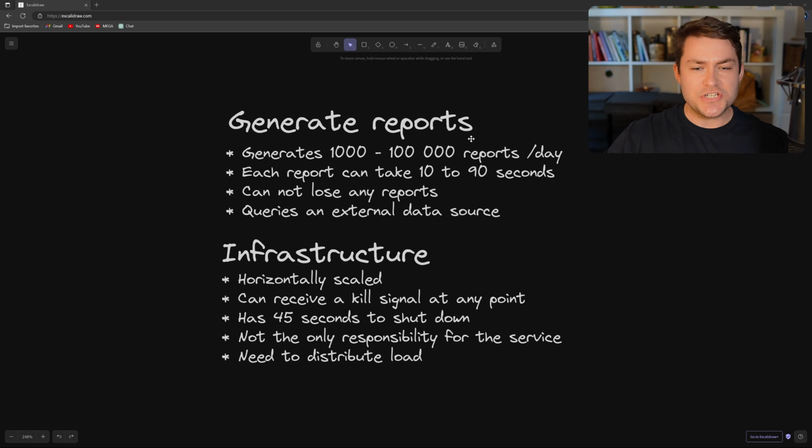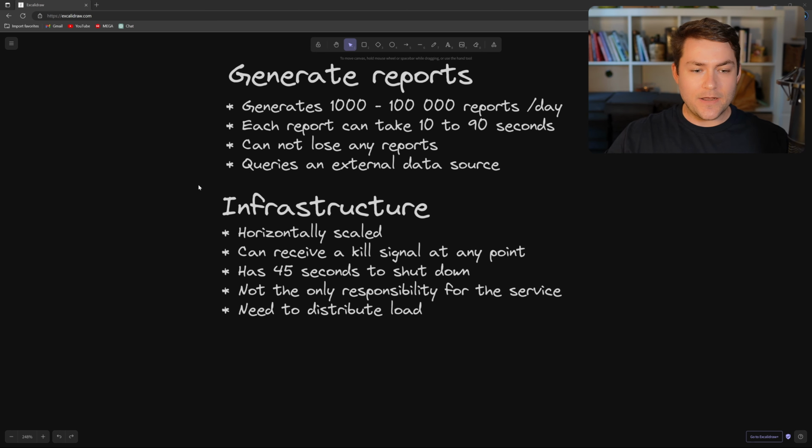So we need to generate a report, and we can generate anything from 1,000 to 100,000 reports a day. So the first thing we know is that this thing needs to scale to some serious capacity. And each report can take 10 to 90 seconds to generate. So these could be reports with a lot of data in them. And of course, we're not allowed to lose any reports. So a report has to be completed on that schedule.